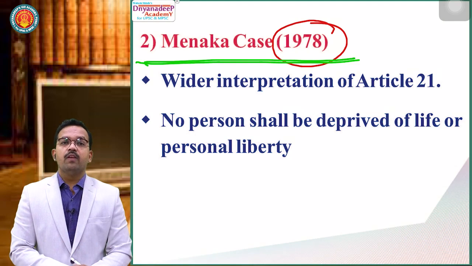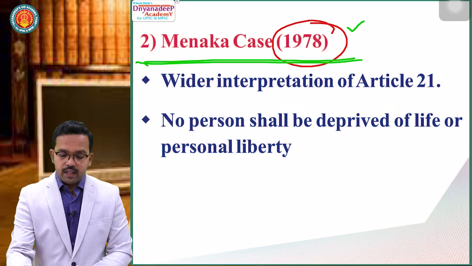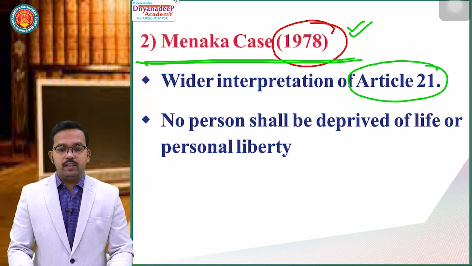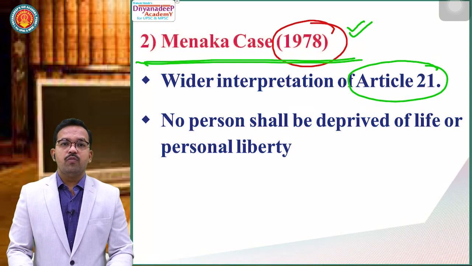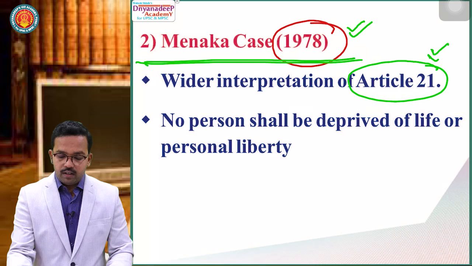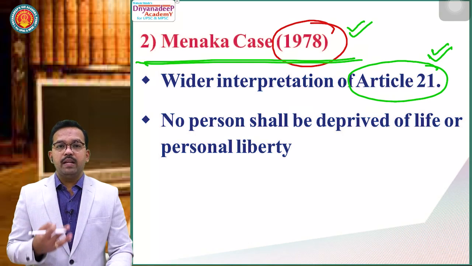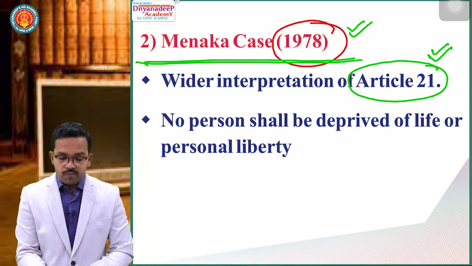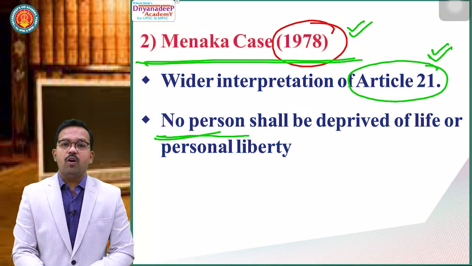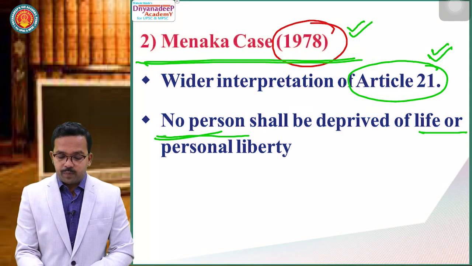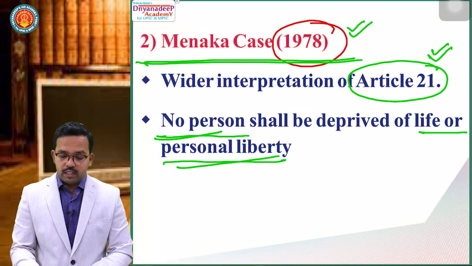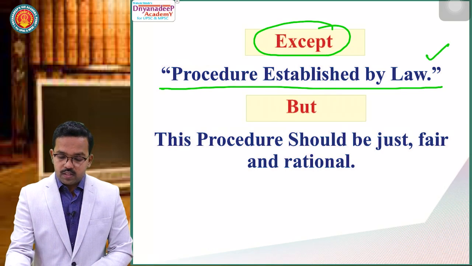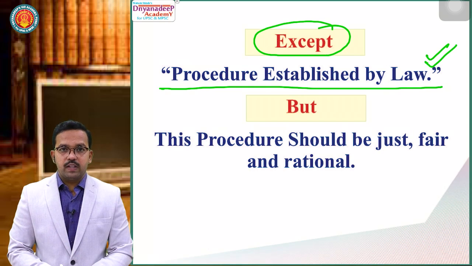Now what did it say? In the Maneka Gandhi case of 1978, there was a wider interpretation of Article 21. Now, what did the judiciary say during the Maneka Gandhi case? We'll try to understand. The judiciary said, no person shall be deprived of his or her life or personal liberty, same as Article 21, except procedure established by law. It said that yes, this sentence remains, except procedure established by law.